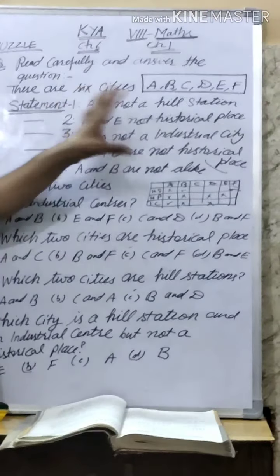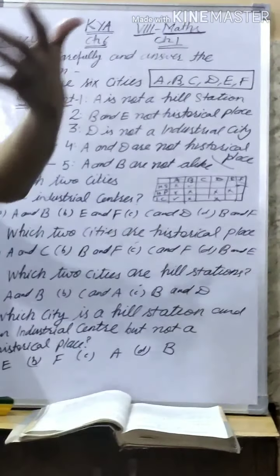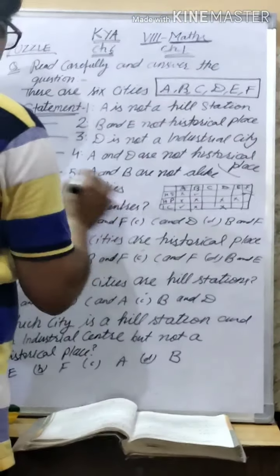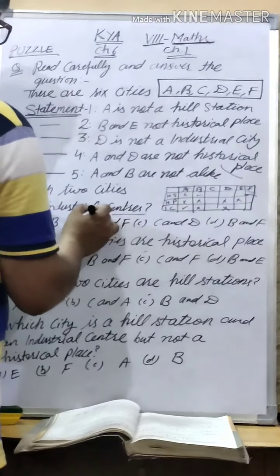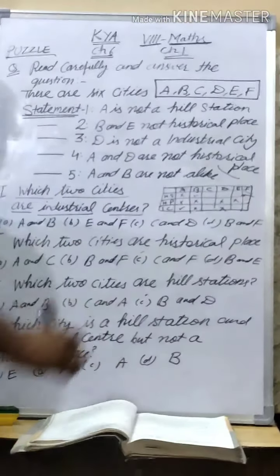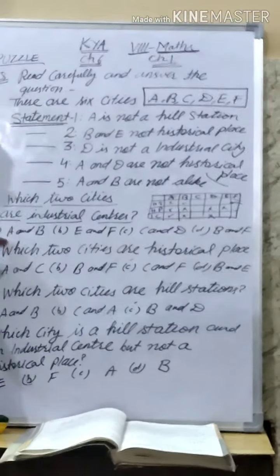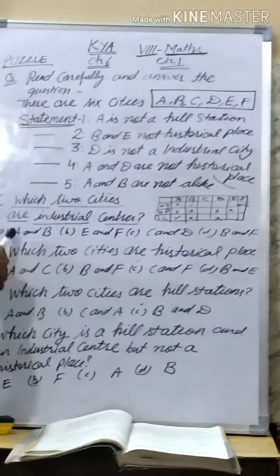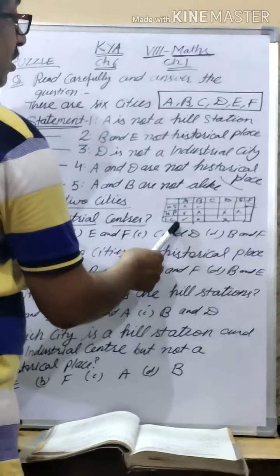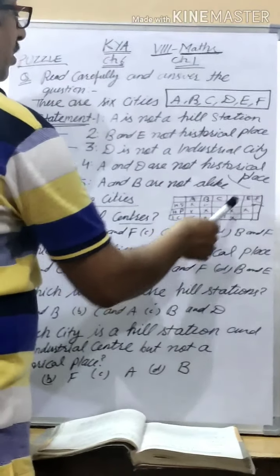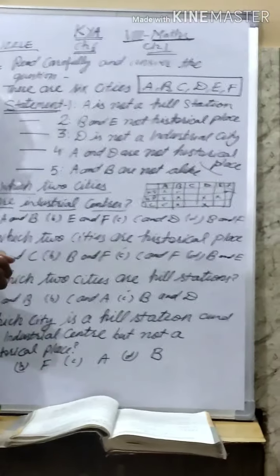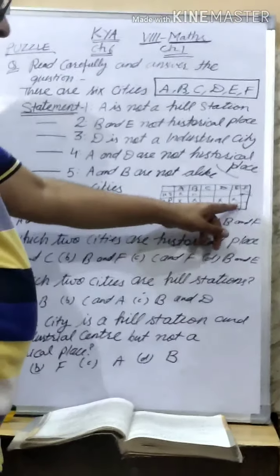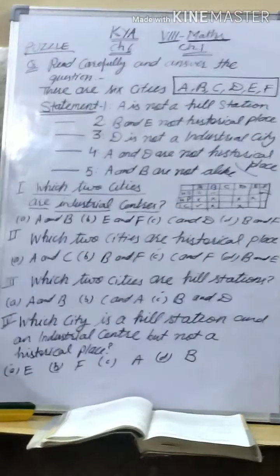Now, first you read and make the table, whatever statements are given. Now, first, which 2 cities are industrial centers? Options are A and B, E and F, C and D, B and F. And for industrial center, you see, it is given here. Just B cross here, D cross here. Then what does it mean, my dear students? Simple, you see. Here A also, C also, E also, F are the possible answers.